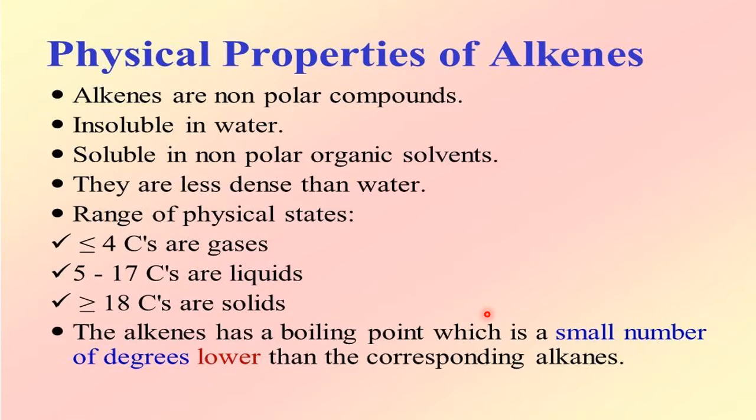In this chapter, as we discussed, there are four types of hydrocarbons: alkanes, alkenes, alkynes, and the arenes. The first three belong to aliphatic, the last one belongs to aromatic. So this is our hydrocarbons journey. In all four cases, we have to study preparation, properties, and uses. Already we learnt about alkanes, and yesterday on the preparation of alkenes. Now today we are going to discuss properties of alkenes.